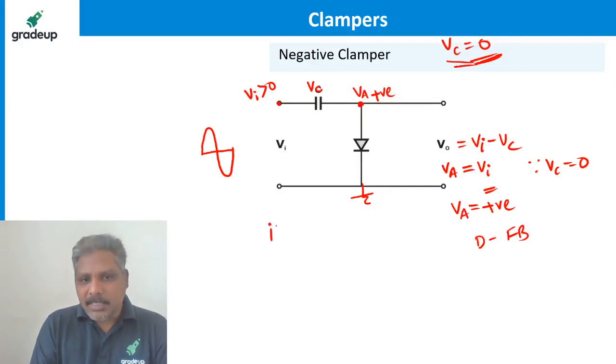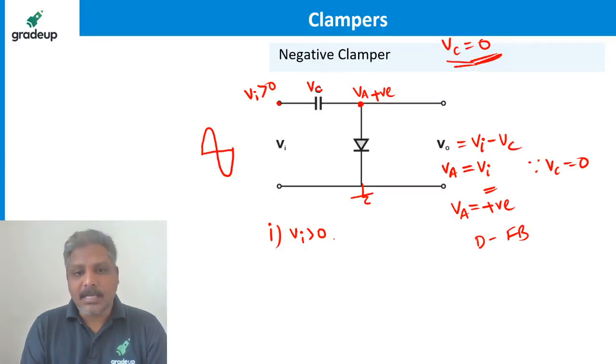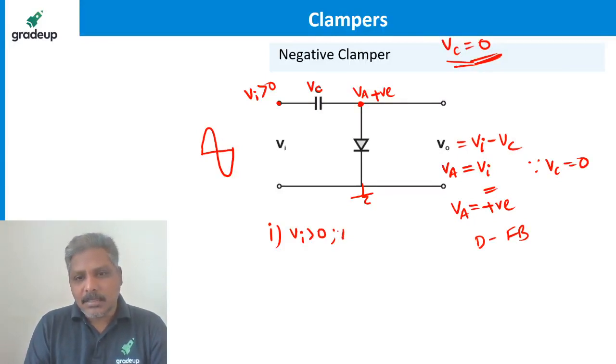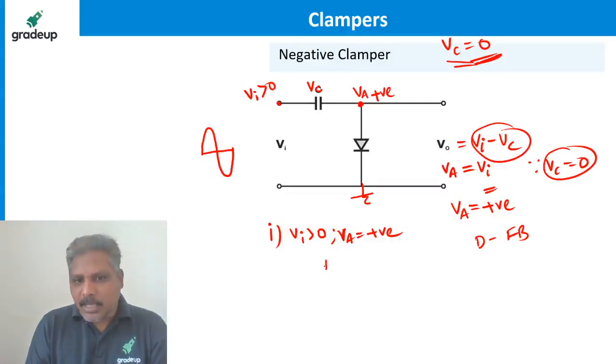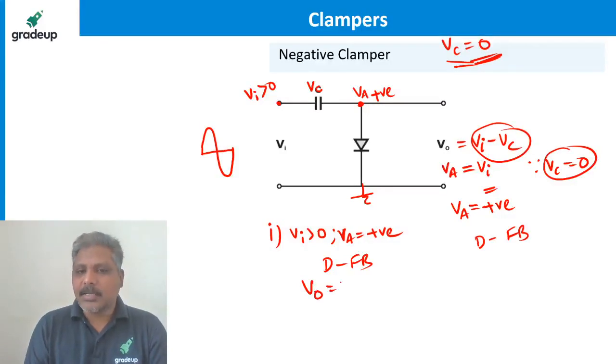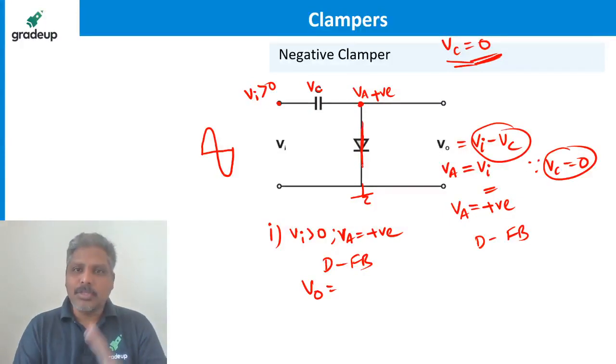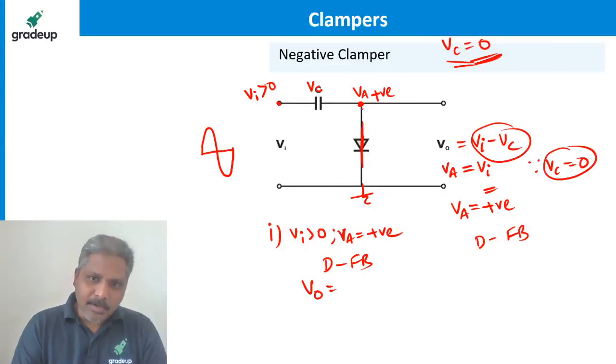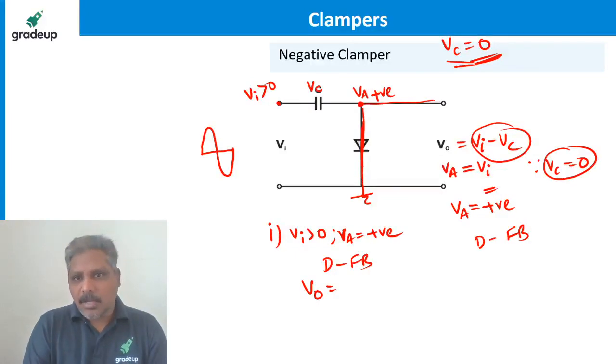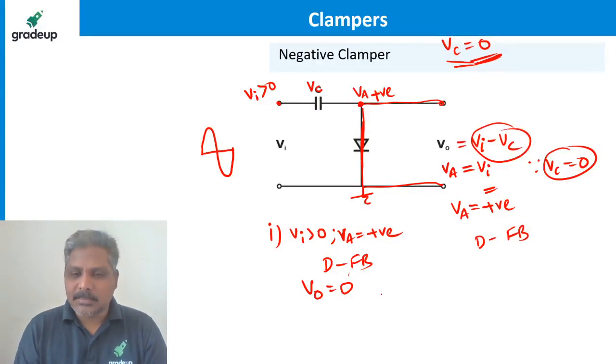So case 1, I am taking whenever input is greater than 0. The moment input is greater than 0, the anode voltage of the diode VA is going to be positive because of this reason. So the diode is going to be forward bias. Then what is the output for us and how does the circuit look? The moment the diode is forward biased like this, two things you need to understand. One is the diode is short circuited like this. So what is the output you are going to find here? It is going to be 0 because you are finding the short circuit voltage.